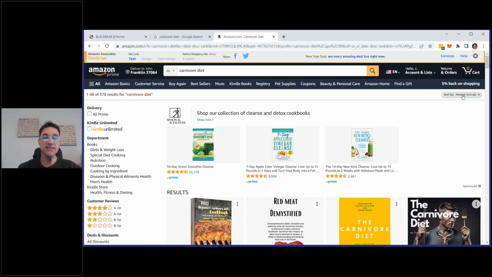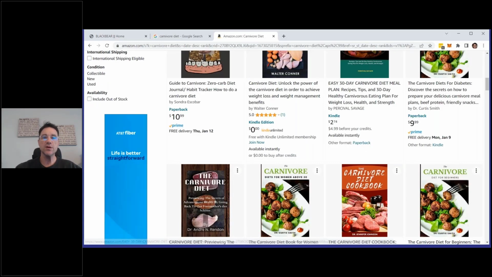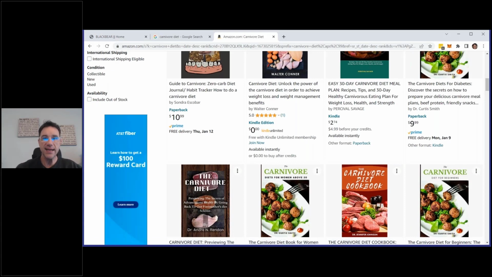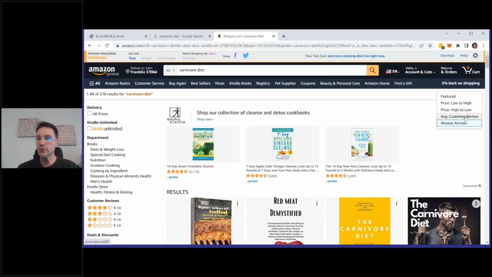Well, it's obvious. These are new, and there hasn't been a chance for people in the market to actually read the book, in this case, or get the product, and then use it and leave a review. Nevertheless, it still does give you an idea about what's on top of mind and what's being produced by other people. So in a sense, this is competitive research done very, very fast on what other people are doing. This is good stuff. Now, the other thing we can do is do this by average customer review.